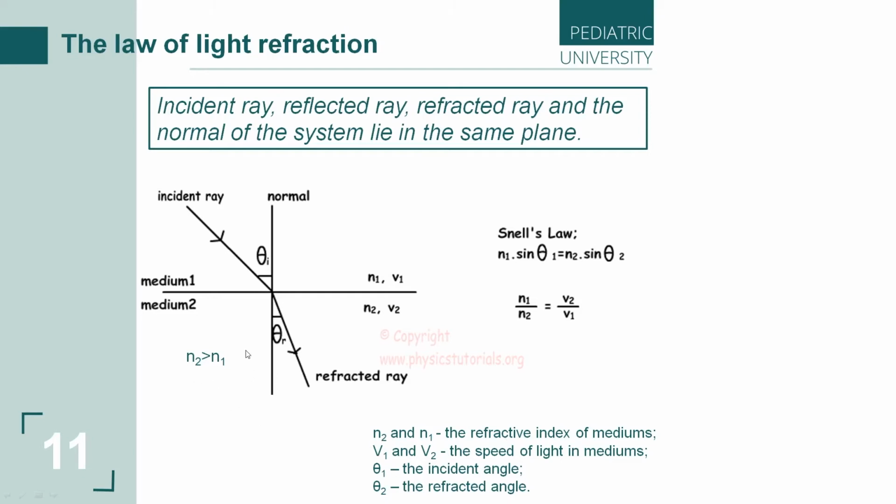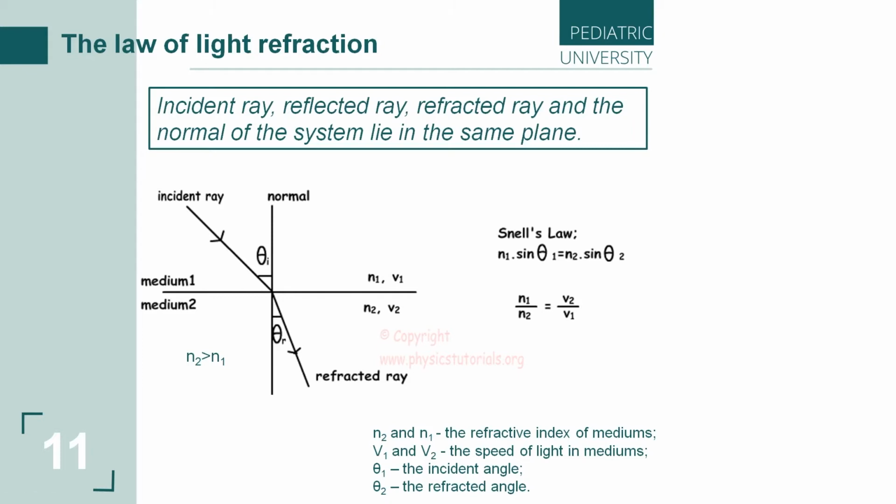So we can see that the absolute refractive index of the first medium is less than the absolute refractive index of the second medium. How can we understand it? Because the incident angle is more than the refracted angle. We can see it. And this is Snell's law with the signs of the angles.